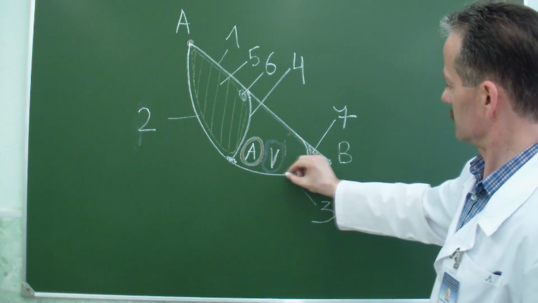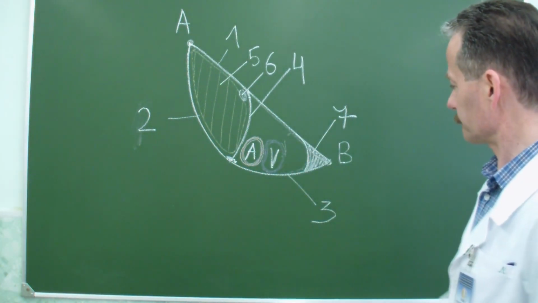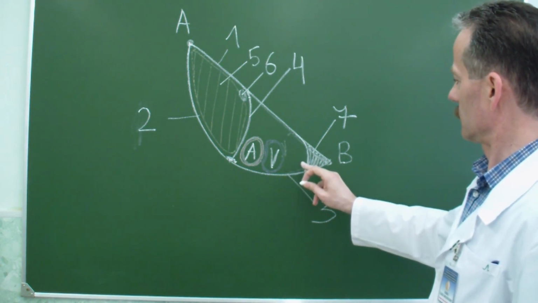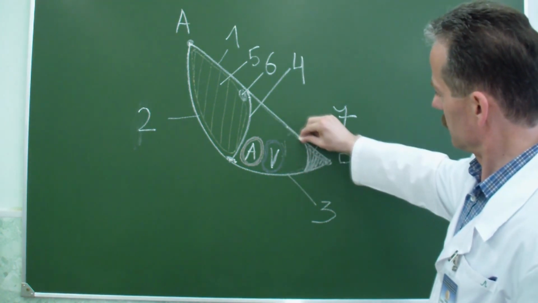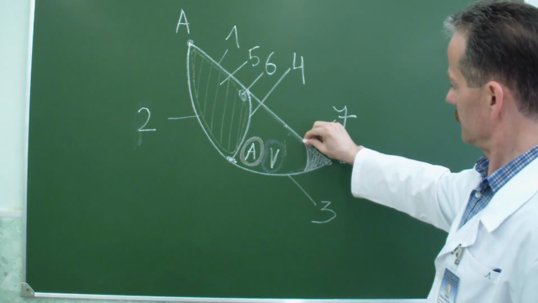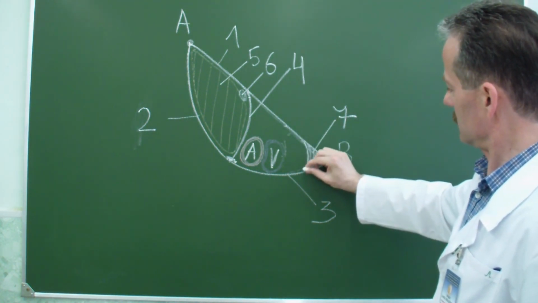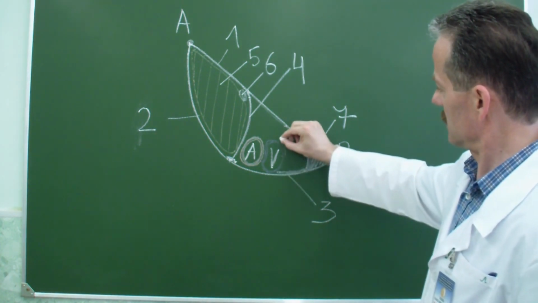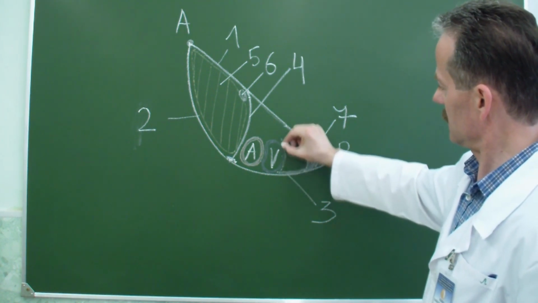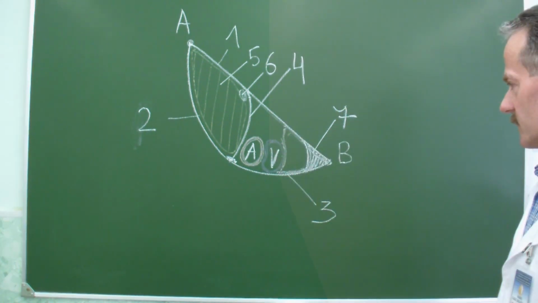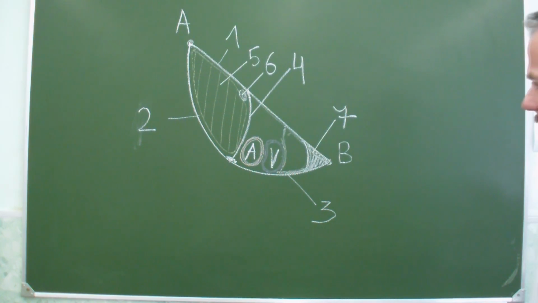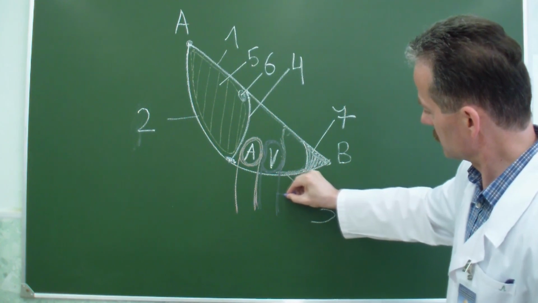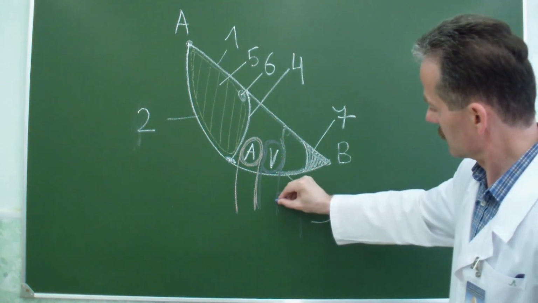The part of the vascular lacuna between the lacunar ligament and the femoral vein is called the femoral ring, which is normally covered by adipose tissue and lymph nodes. The walls of the femoral ring: anteriorly, the inguinal ligament; medially, the lacunar ligament; posteriorly, the pectineal ligament, a part of the periosteum of the pubic bone; laterally, the fascial sheath of the femoral vein. The femoral ring is the most common place for femoral hernias to exit, and as a result, the femoral canal is formed. Let's consider its surgical anatomy.